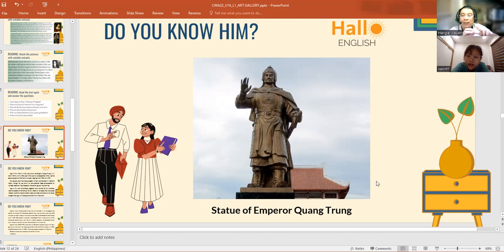Ho Chi Minh City? Hanoi. There are a lot of cities in Vietnam, but the capital is Hanoi.